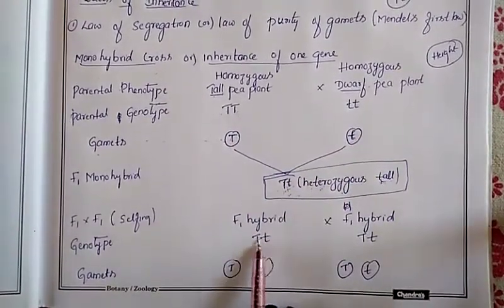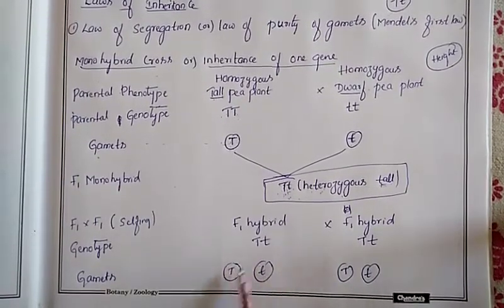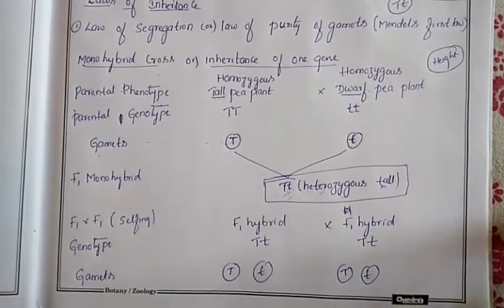Here both are different, so we will get two different gametes. This is one gamete, and this is one gamete. Two different gametes we got here. Now next, we will produce the F2 generation.